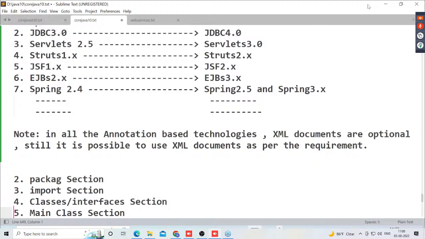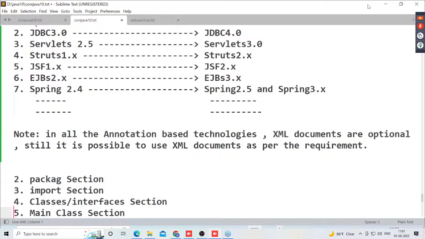How many types of comments are available in Java? Three types. What are the three types of comments now? Single line comment, multi-line comment, and documentation comment. What is a single line comment? It allows the description in a single line. What is a multi-line comment? It allows the total description in more than one line. What is a documentation comment? It allows the description of more than one page.